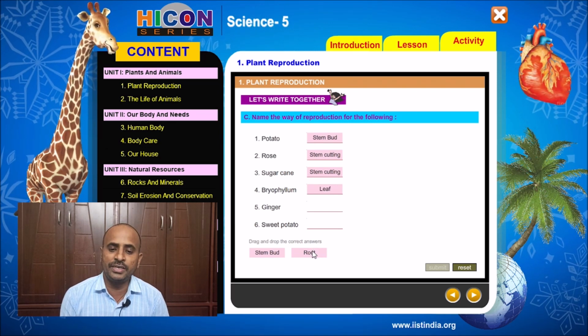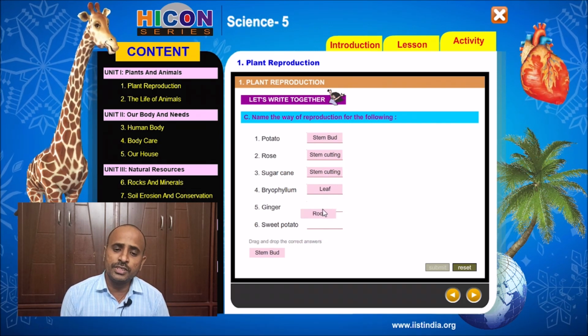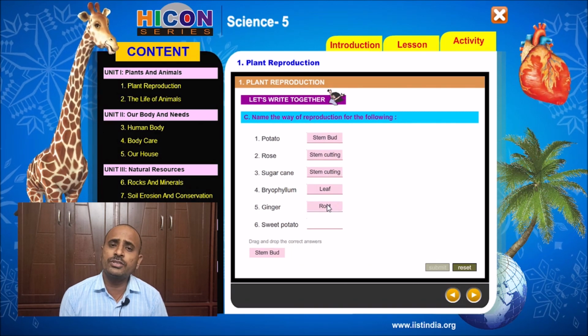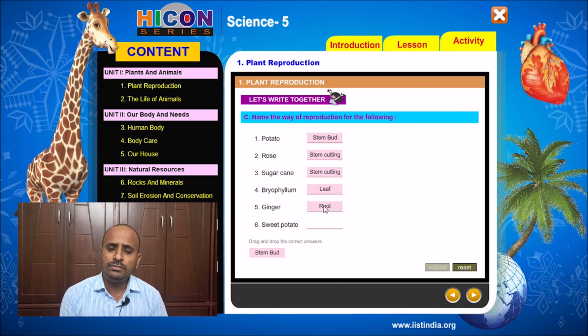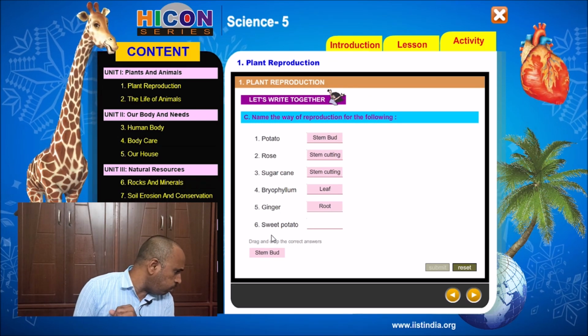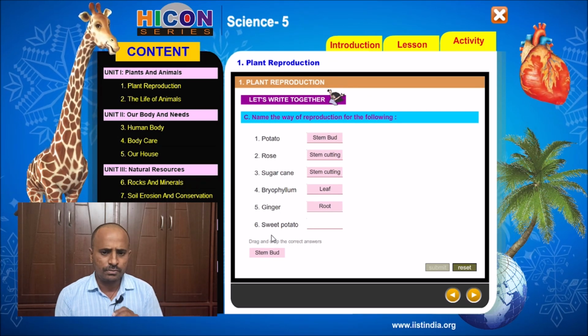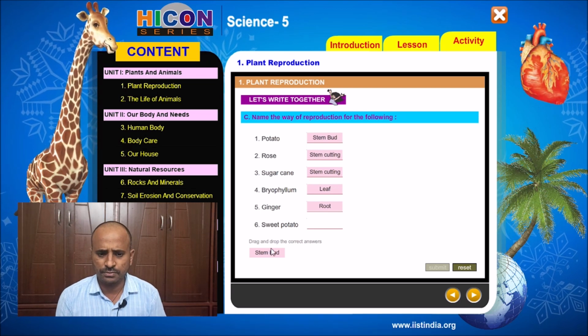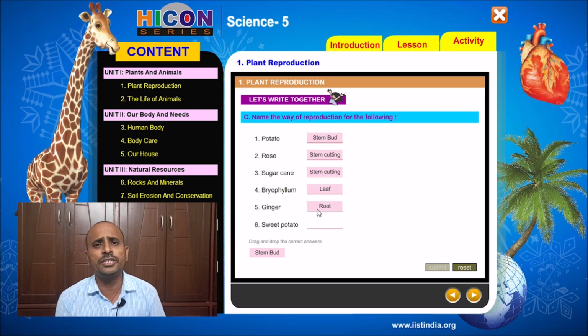Next, the sixth plant is sweet potato. So sweet potato also produces... sorry.